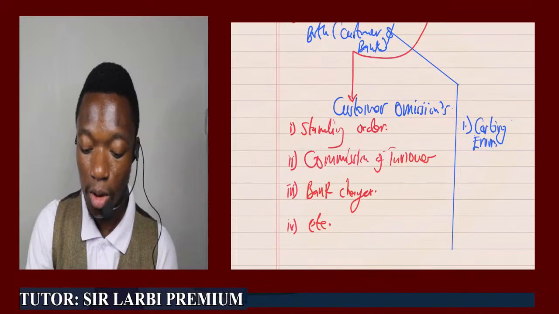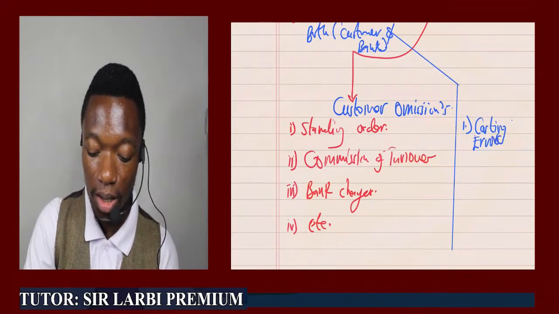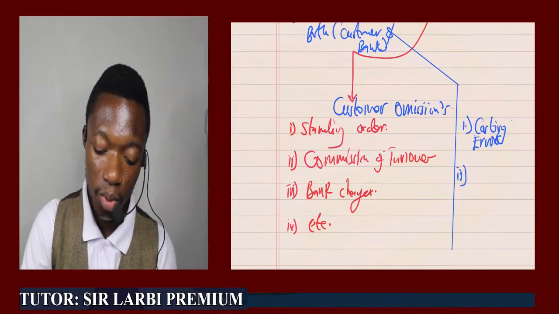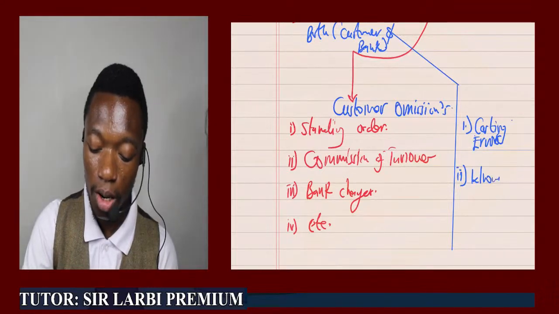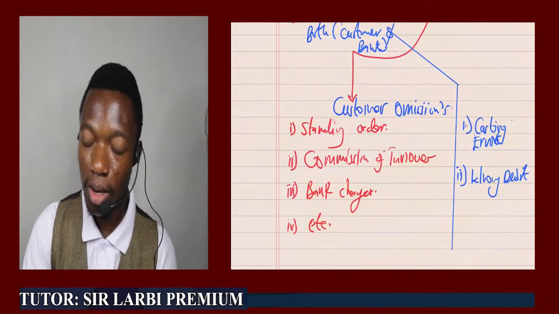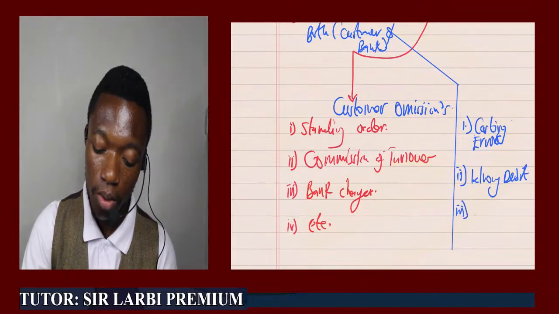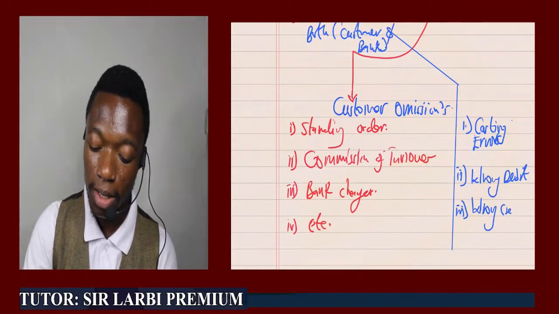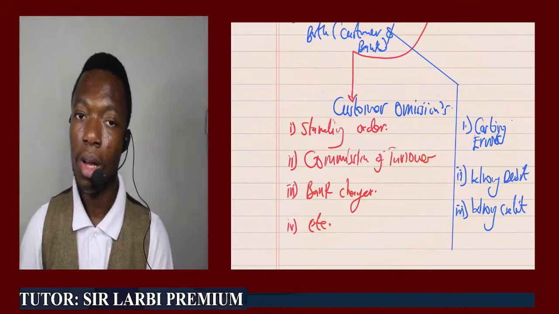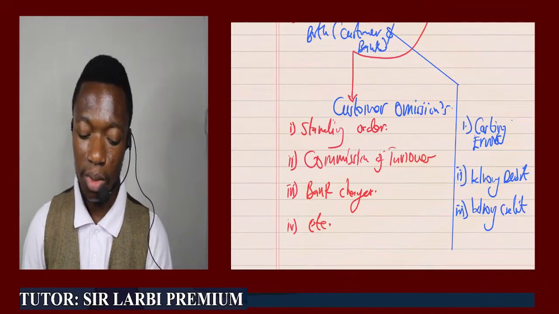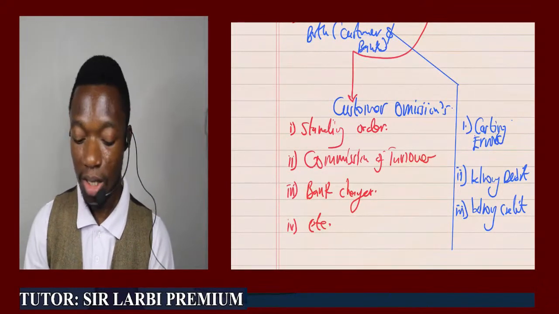Call it overstatement or understatement of errors. Then we have wrong debit and wrong credit. We'll look at these issues as we pick a question and then explain the concept.